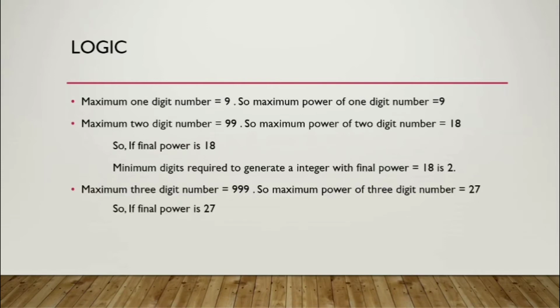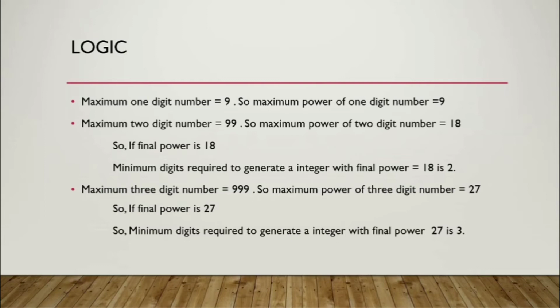The maximum 3-digit number is 999. So the maximum power of a 3-digit number is 27. Now, if the final power is given as 27, the minimum number of digits required to generate an integer with final power 27 is 3. Because if the final power is given as 27, we can generate the integer 999 and its power is also equal to 27. So we can accept 999 as a positive integer. And the number of digits in 999 is 3.